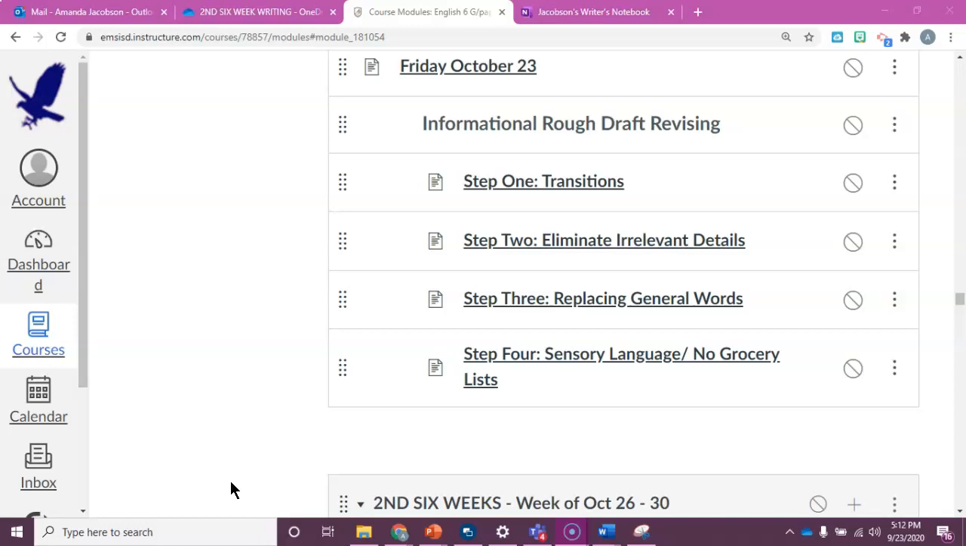If we have an irrelevant detail, it bogs down our story or our essay, and it gets our reader confused because it's giving them something to read that they don't actually need to know about. So we're going to practice eliminating irrelevant details from our draft.